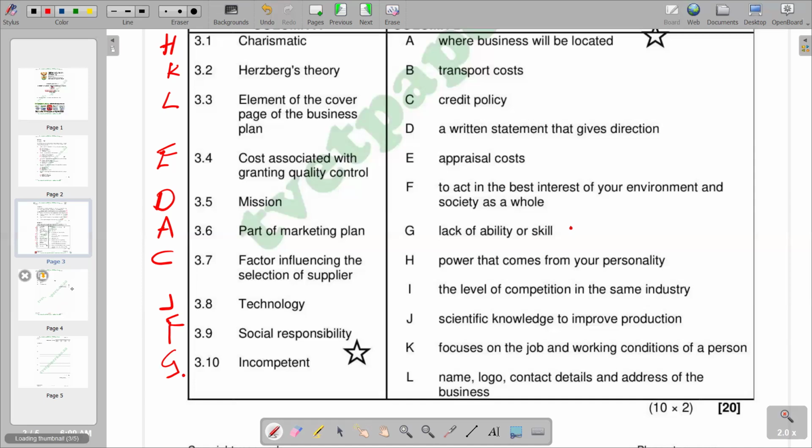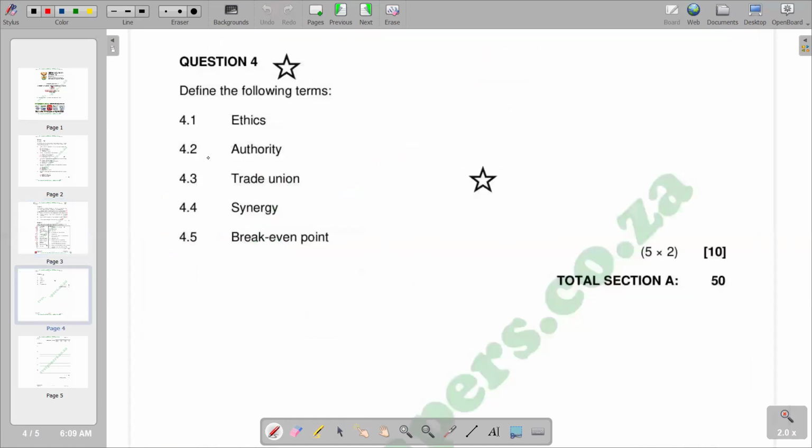And then we'll move on to the next part, which is now on definition of terms, whereby the first definition that we have is ethics. Ethics is basically the ability to identify what is right and wrong. You should be able to differentiate between what is right and what is wrong. So basically, we are saying the moral guideline that tells us what is right and wrong is ethics.